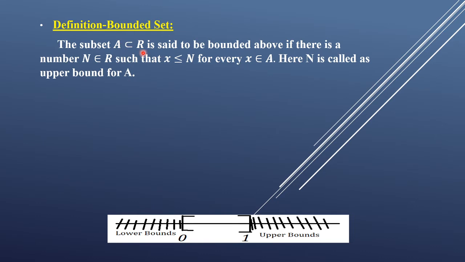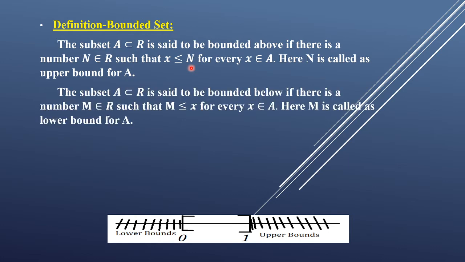We are considering the set of real numbers, or the real line. So any subset of R is said to be bounded above if every element of A is less than or equal to a certain real number, let us say capital N. If every element is less than or equal to a certain real number, then we say that the set is bounded above. Similarly, what is bounded below?